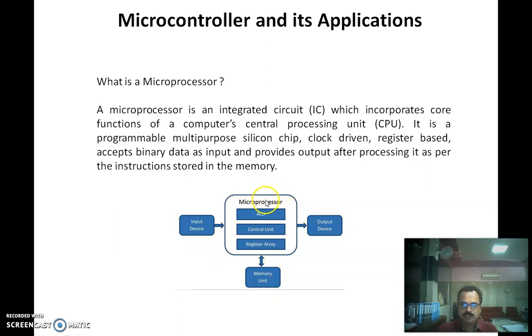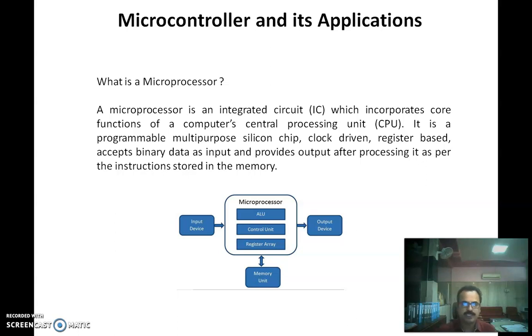Okay, this microprocessor, which consists of ALU, control unit, and register array, accepts the binary data as input from an input device, processes that data according to the instructions or program written in memory, and delivers the data as output. So in all, a microprocessor is an integrated circuit which incorporates the core functions of a computer's central processing unit.